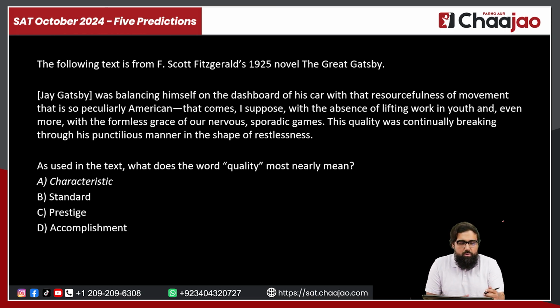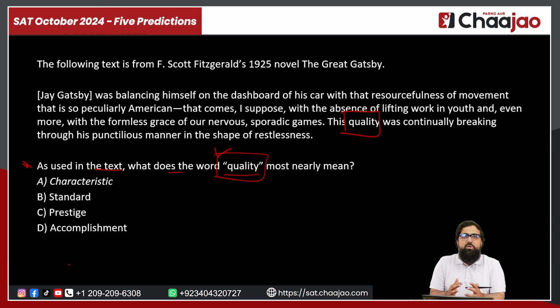Now, let's go to the question. The question over here asks us, as used in the text, what does the word quality most nearly mean? So we are talking about the word quality, right? We do not have a blank in the question. We have a word, quality, written already in the passage. It's written over here. And we have to find a word that can fit in. It has to be particularly a synonym. And if quality has been used in a different context over here in the passage, then we have to find a word that can fit into that particular context. That is very important about it, right?